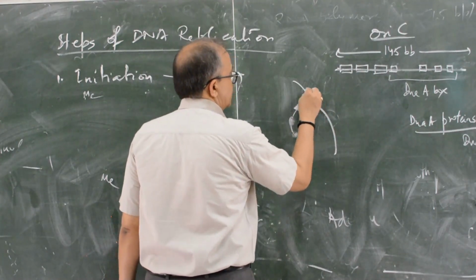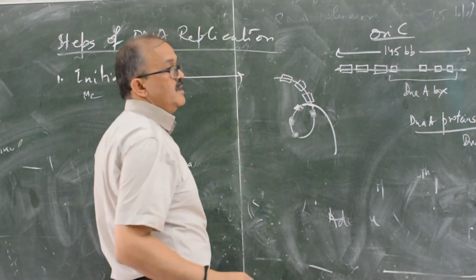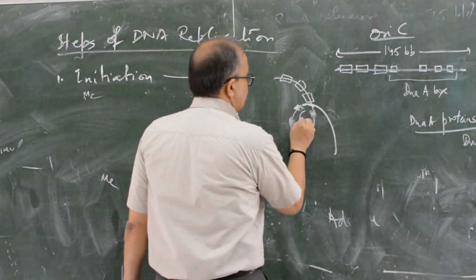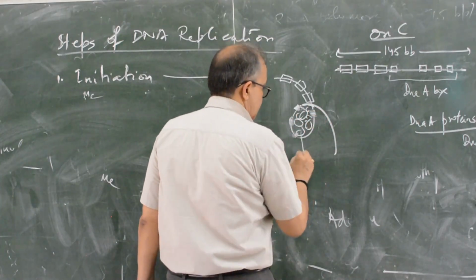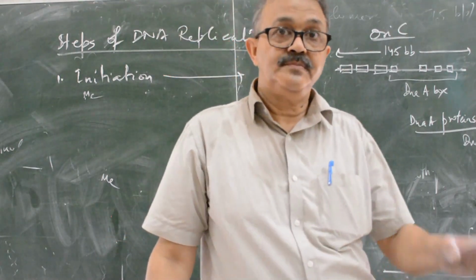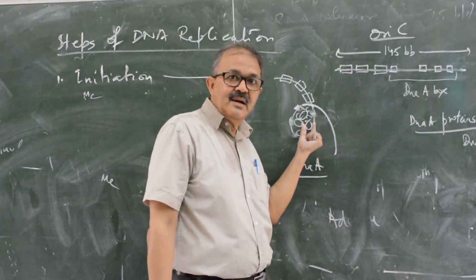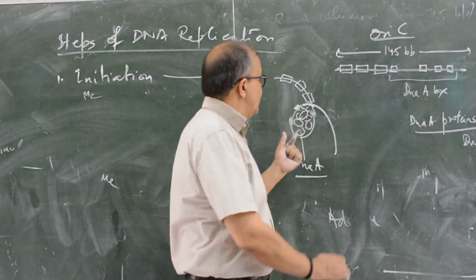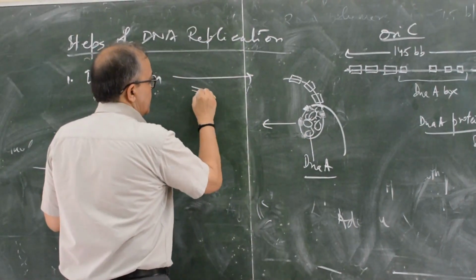This is the 13-mer, with 3 copies of the 13-mer. And DnaA binds. This is the DnaA protein which binds. Due to this, pressure is created, and due to pressure a loop is formed.